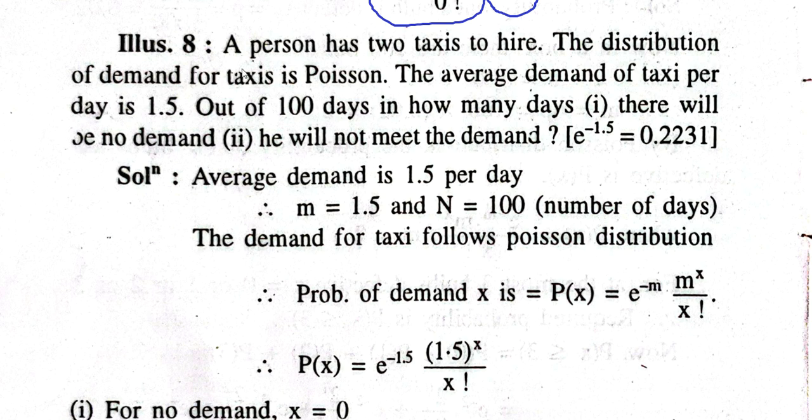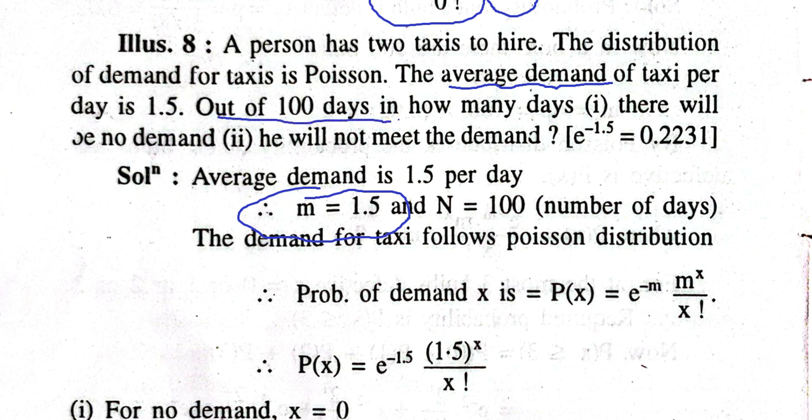In this example, a person has two taxis to hire. The distribution of demand of taxis is Poisson and average demand of taxi per day is 1.5. Average means mean of the distribution. So in this example, I will take m equal to 1.5.